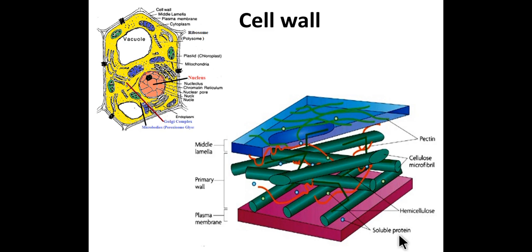The cell wall is perforated through which the cytoplasm of a cell is connected with the adjacent cell. The cytoplasmic bridges present between adjacent cells are called plasmodesmata. So this is the plasmodesmata. Look at the cursor, plasmodesmata.